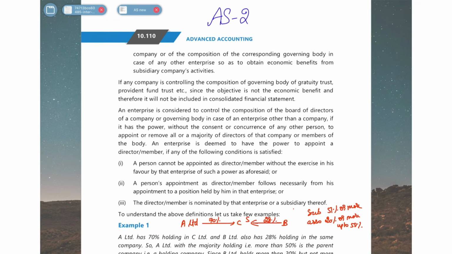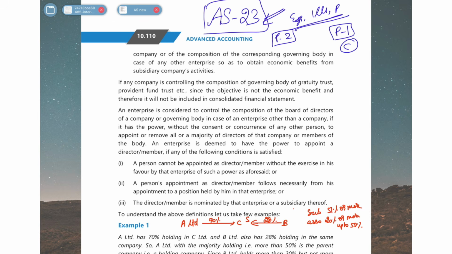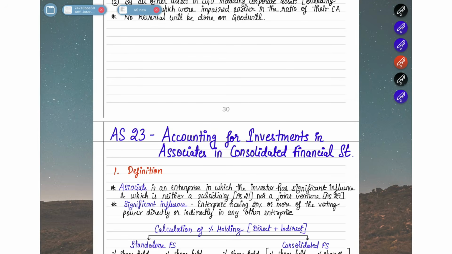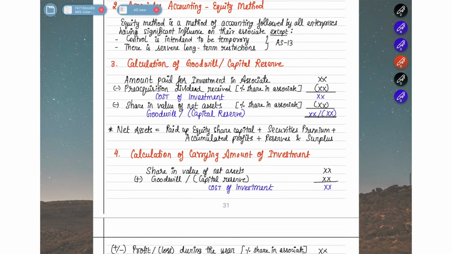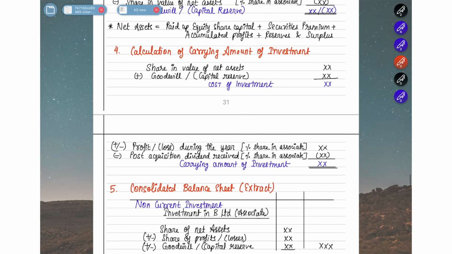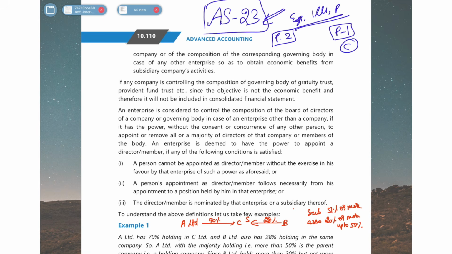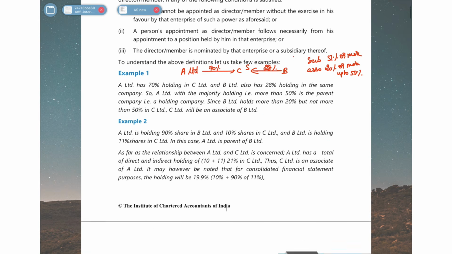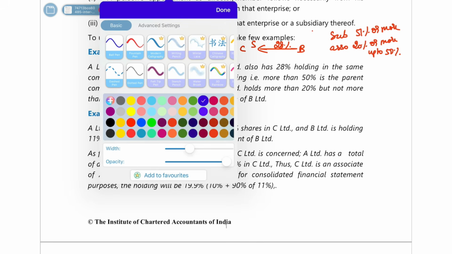In this video, we are going to see all the questions of AS23 which are there in your ICAI study material, your examples, your illustrations, as well as your practical or test your knowledge questions. Before you watch this part 2 which covers your questions, please make sure to watch part 1, which covers all the concepts related to AS23 and also the question related points. Please watch that part first before you start watching this video. Okay, so now let's start with the questions of AS23.